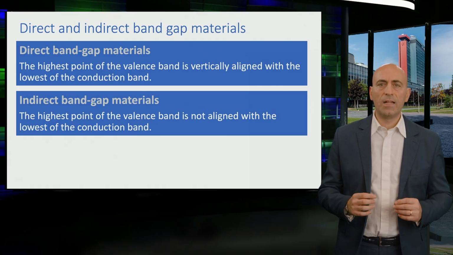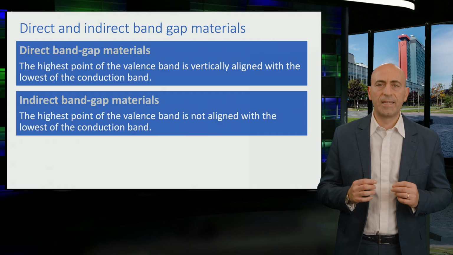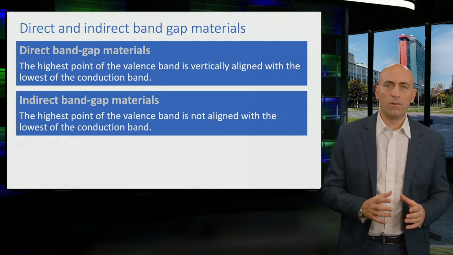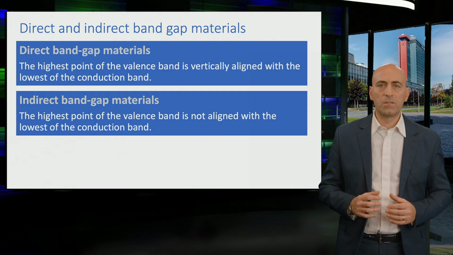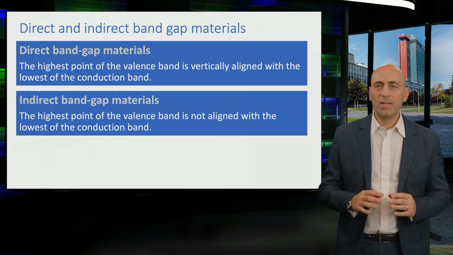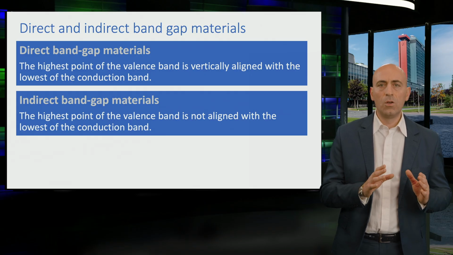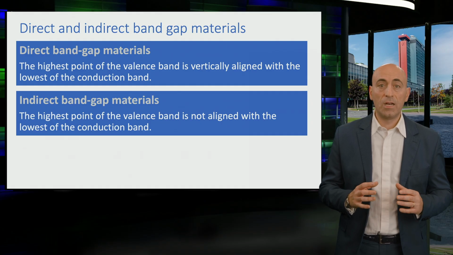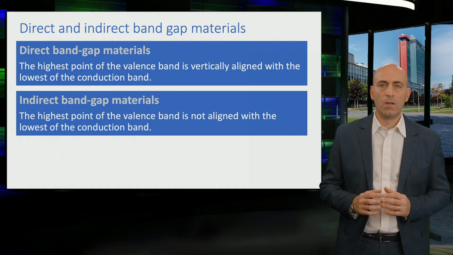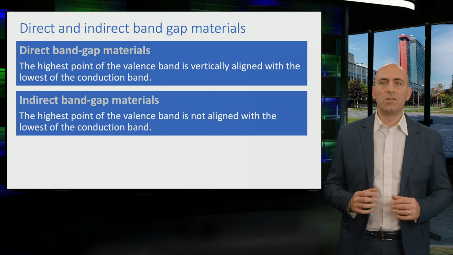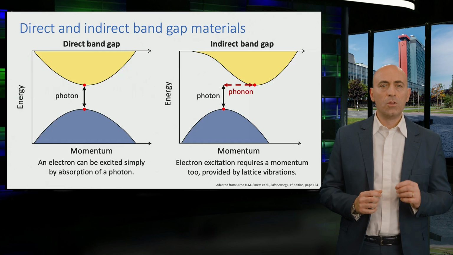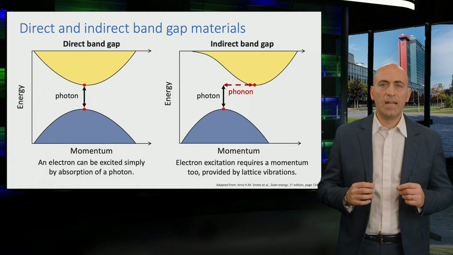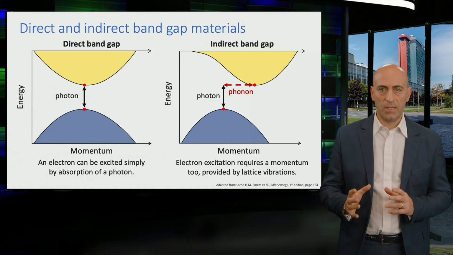This means they occur at the same value of the wave number k. On the other hand, for indirect bandgap materials, the highest point of the valence band is not aligned with the lowest point of the conduction band. The band edges are shifted relative to each other in k-space. But why is this alignment so important for solar cells? To answer that, let's look at the electron excitation process in both cases.